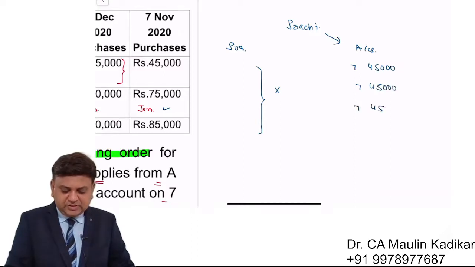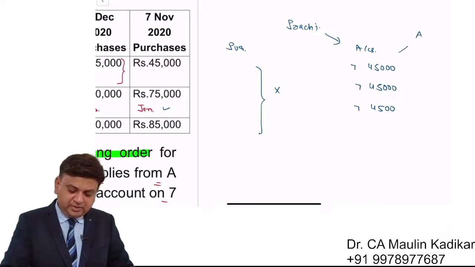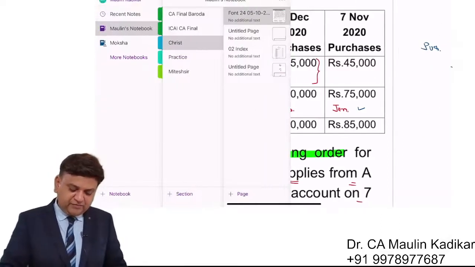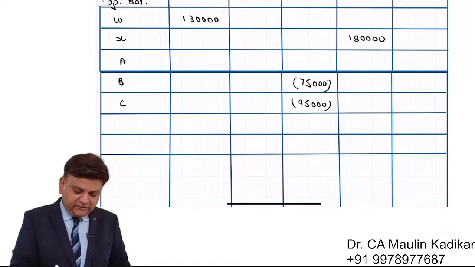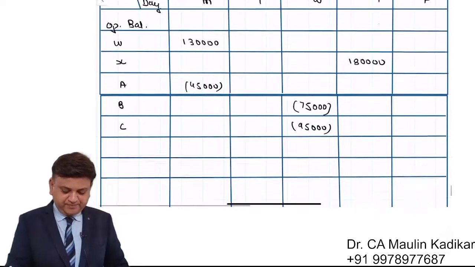So from our answer point of view, we have to pay 45,000 rupees to A Limited irrespective of the purchase.